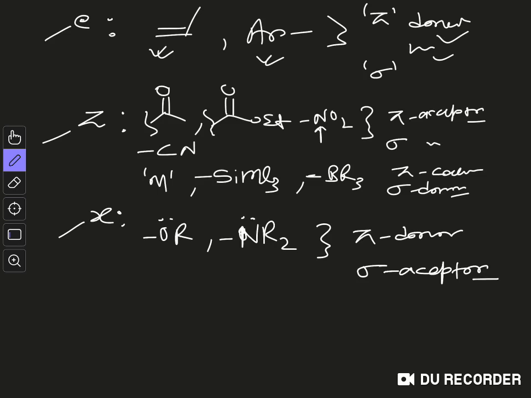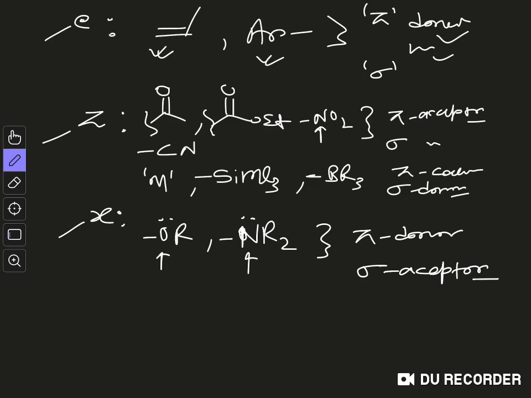So they are sigma acceptors. Why are they sigma acceptors? Because these are heteroatoms, nitrogen and oxygen. These are heteroatoms, so they are electronegative, and that's why they accept electrons through the sigma bond. This is actually the inductive effect, which we know as the inductive effect.